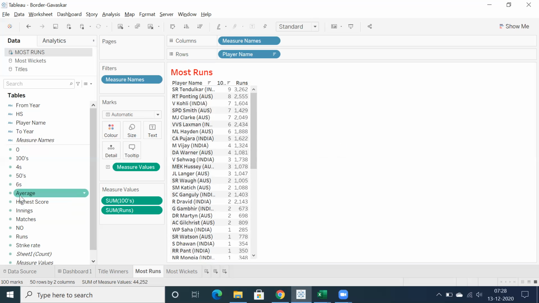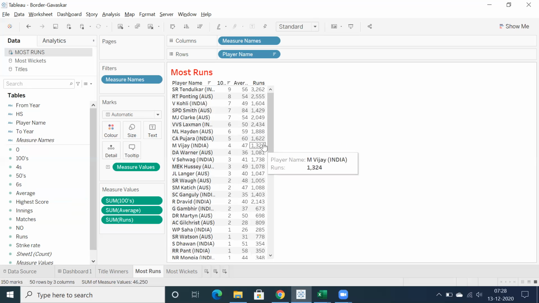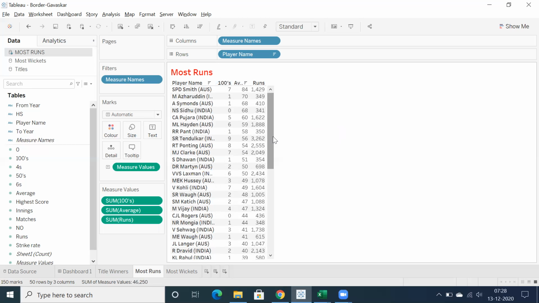And if you want to look into the average, the highest average you can see is for Steven Smith, 84. That's a huge, exceptional average. Let's sort it based on average. Based on average, you can see Smith's average is 84. And next to Steven Smith, you can see Azharuddin with 70, Pujara with 60, Matthew Hayden 59, Rishabh Pant, and you can see with 1 century.